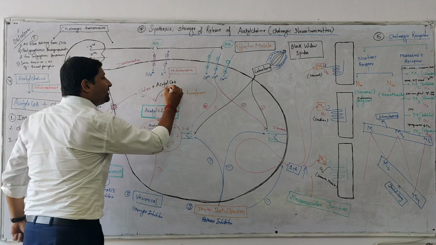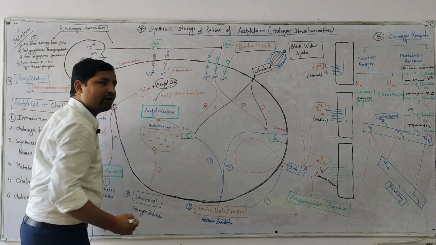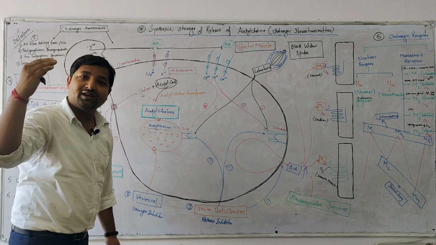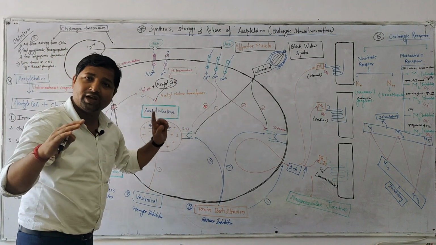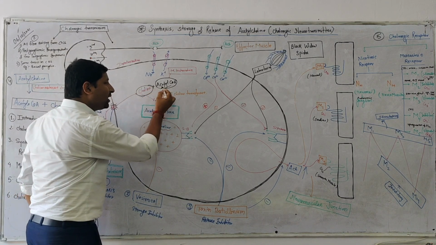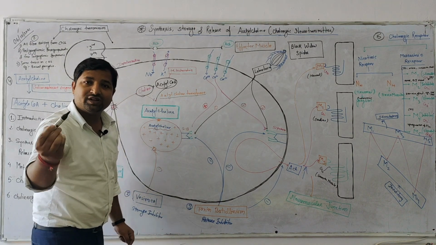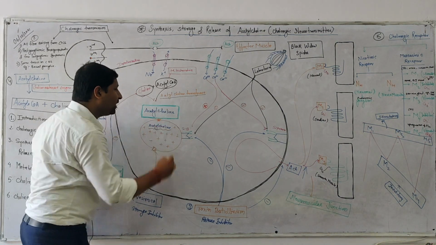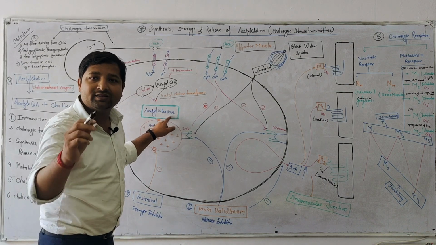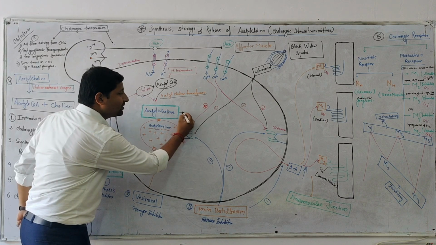Now the acetyl coenzyme A will come from the mitochondria. During the Krebs cycle, which you know from earlier, acetyl coenzyme A is formed in the mitochondria. So acetyl coenzyme A from the mitochondria and choline will come together, and the enzyme choline acetyltransferase is responsible for converting these two into acetylcholine, which is the neurotransmitter for parasympathetic nervous system activation. This is the synthesis.